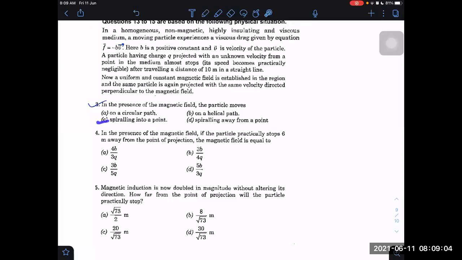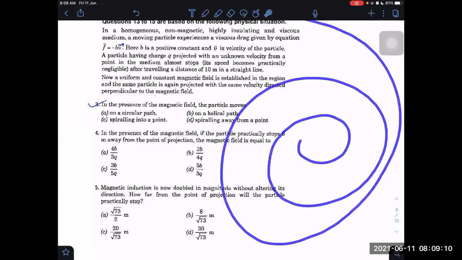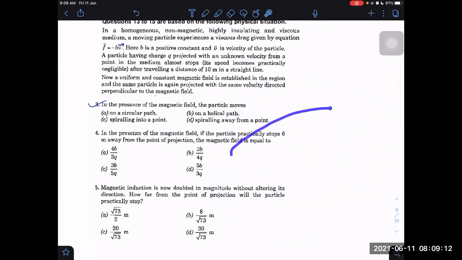Spiraling into a point means it will go like this and keep on spiraling to a point. Not spiraling away from a point. Away means it will keep on increasing. Here, it goes on decreasing and finally it will become zero. So, spiraling into a point.